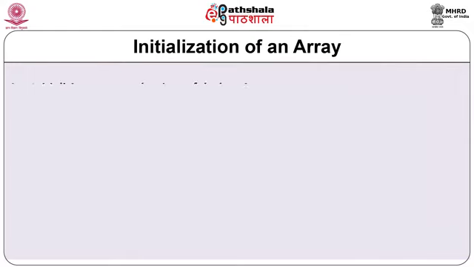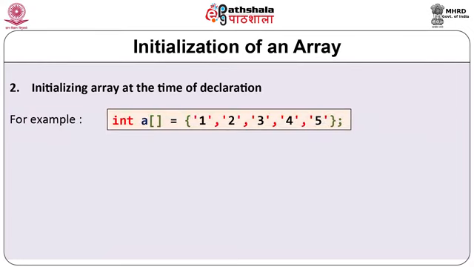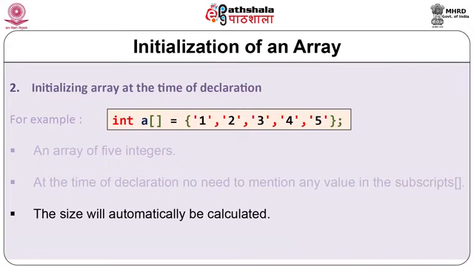Second, initializing array at the time of declaration, where you can declare A with no size and elements of array that are entered like 1, 2, 3, 4 and 5. Here array size is 5, but we are not declaring size of array. The size of array will be automatically calculated. In this case, size of array is 5.